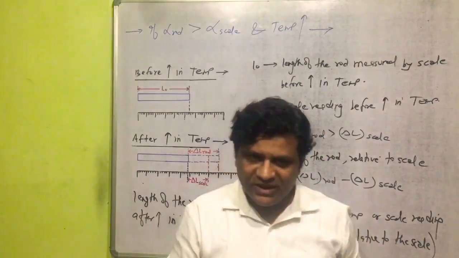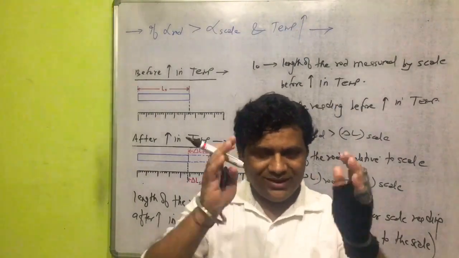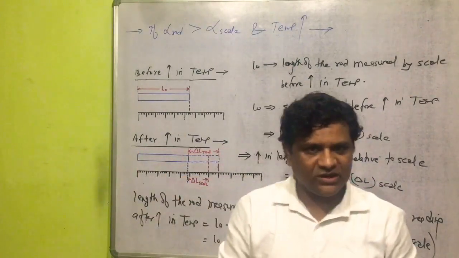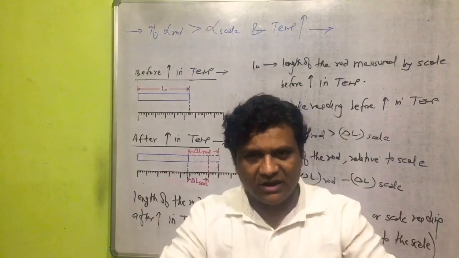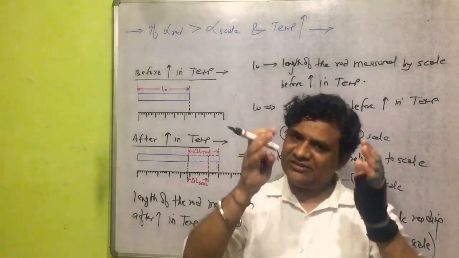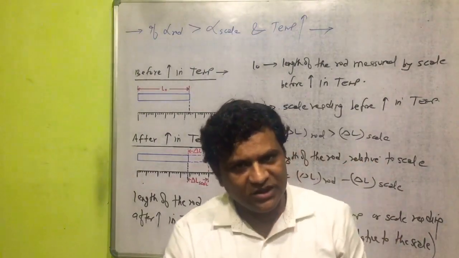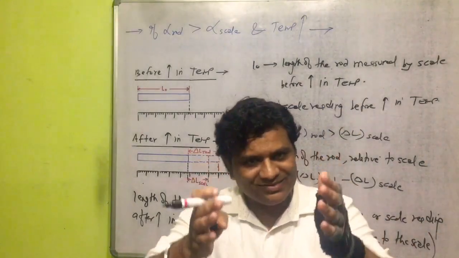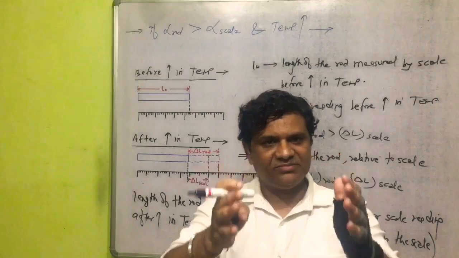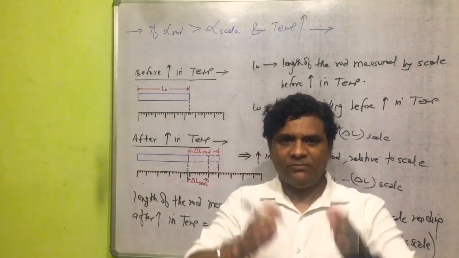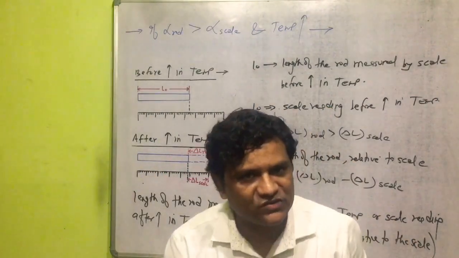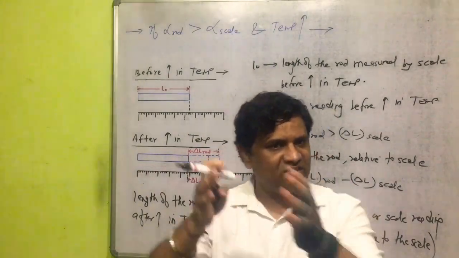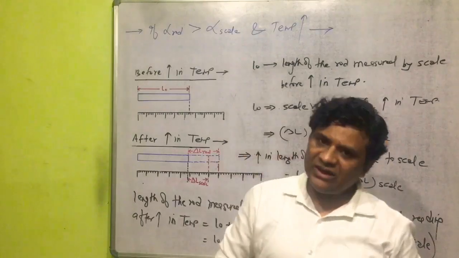Now we can develop one very important relation in class here. The length of the rod measured by scale after increase in temperature, or scale reading after increase in temperature, will become equal to the length of the rod measured by scale before increase in temperature plus the increase in the length of the rod relative to the scale.